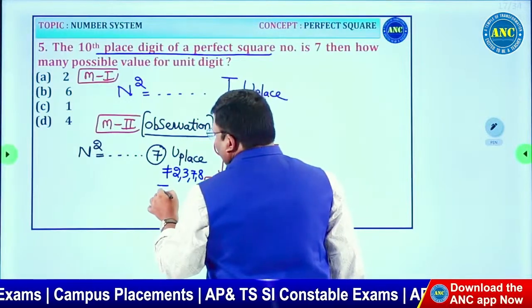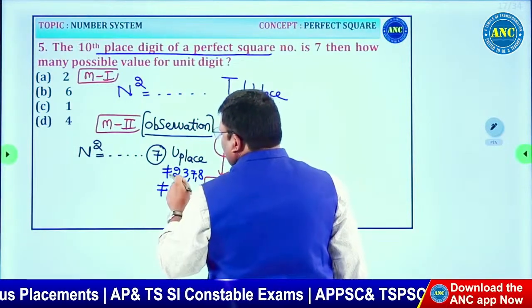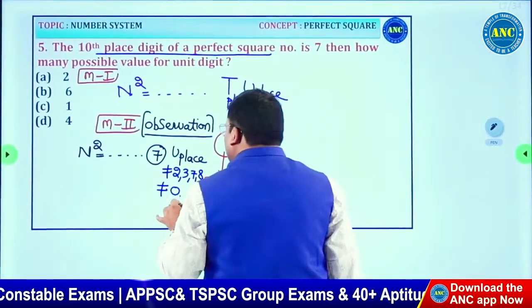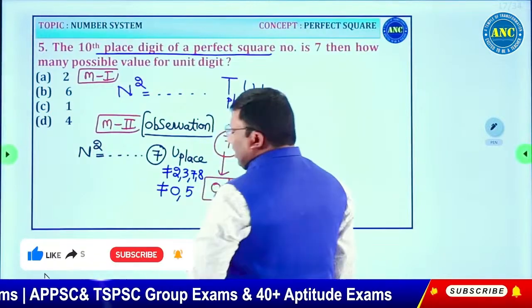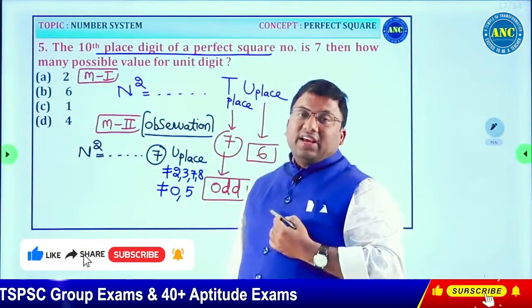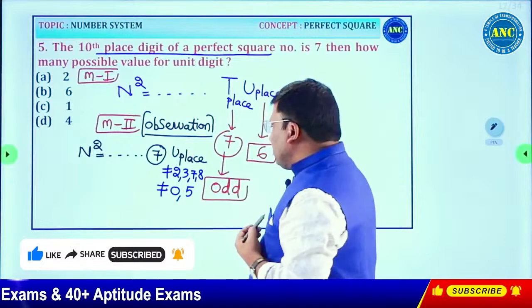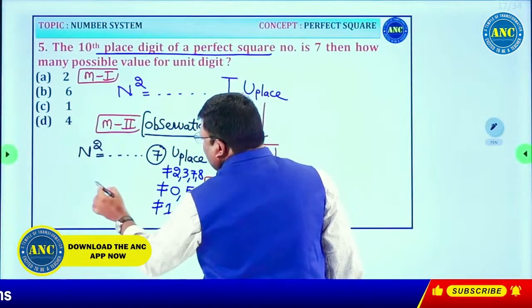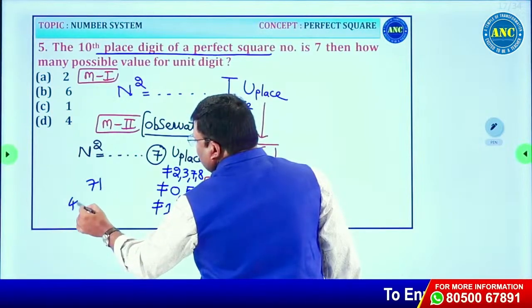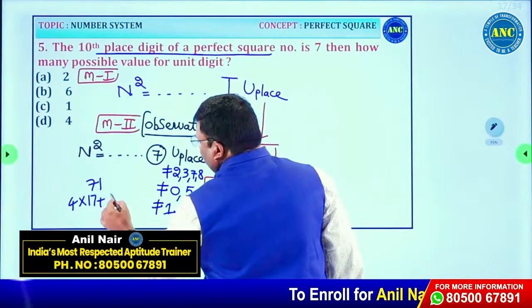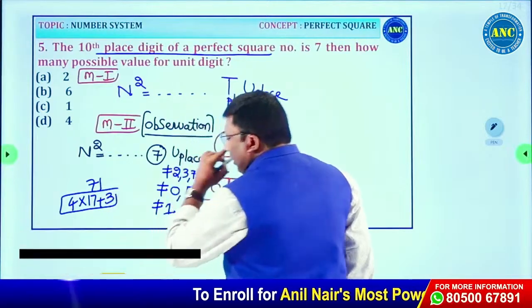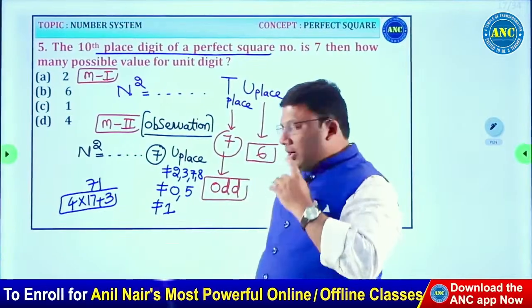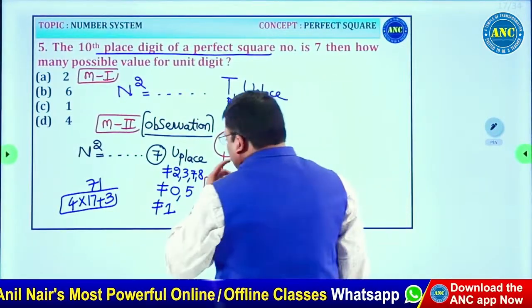A perfect square always ends with an even number of zeros. If this is 0, this is 0, it is not possible. A perfect square ending with 5 always ends with 25. If the unit digit is 5, tens place has to be 2, so it is not possible. Next, it cannot be 1, because then this will become 71. 71 is 4 into 17 plus 3. Any perfect square when divided by 4, the remainder should be 0 or 1. It is not possible.